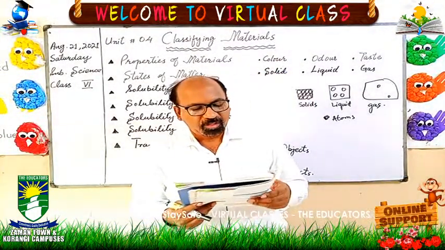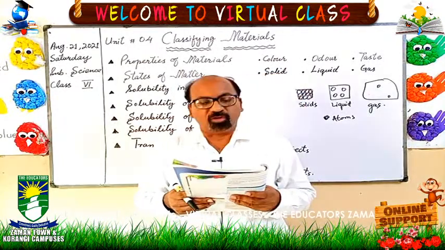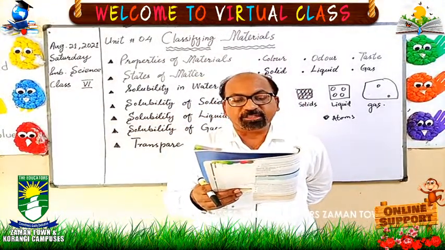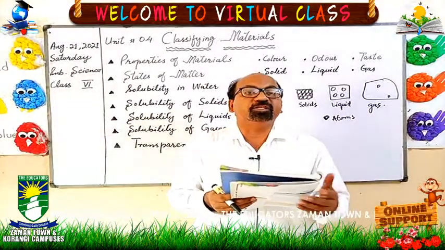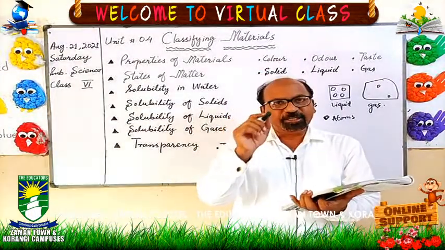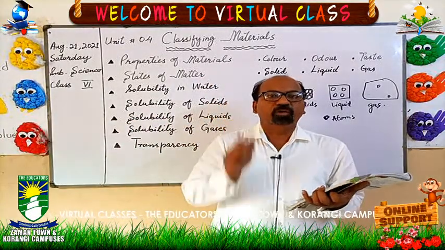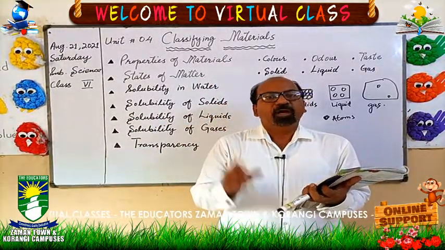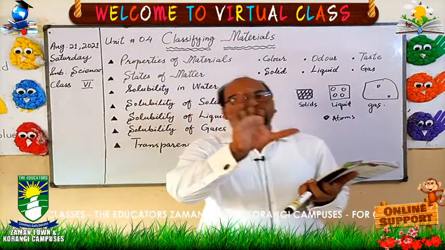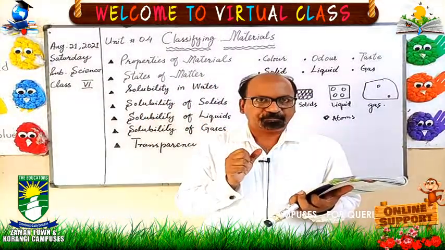Solubility of water. What do you mean by solubility? Solubility is defined as the property to completely dissolve. If anything is completely dissolved, it means its solubility is more. For example, water can dissolve many things into it.